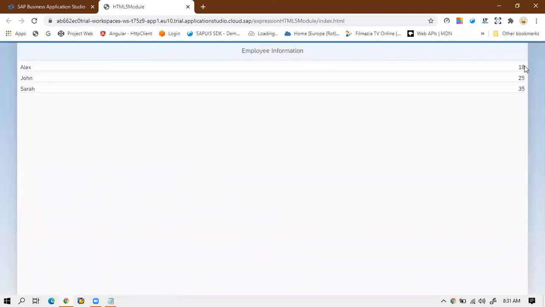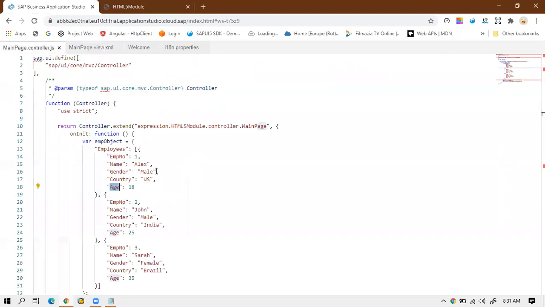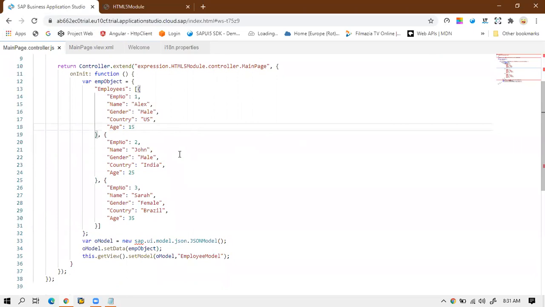Okay, so now I can see Alex on the left hand side, and on the right hand side there is an age. But what I have to do, rather than displaying the age, is display only the text that Alex is eligible for voting. I think I don't have any employee who is less than 18 years. So maybe for Alex, let me make him 15 years, because our basic criteria for validating whether the person is eligible or not is 18 years.